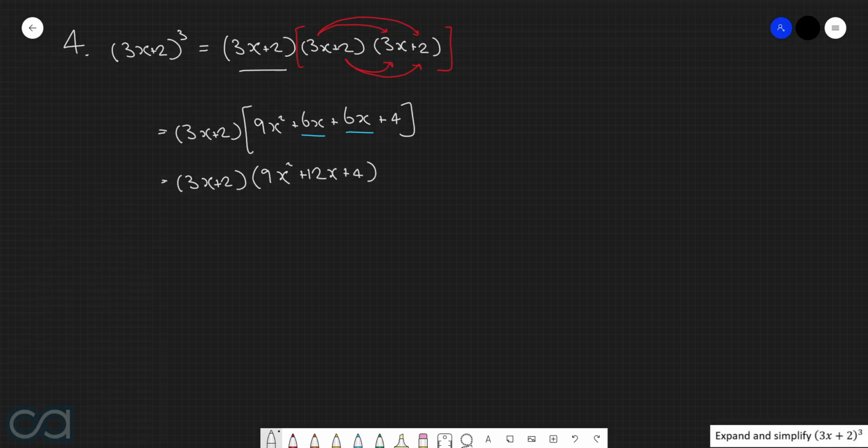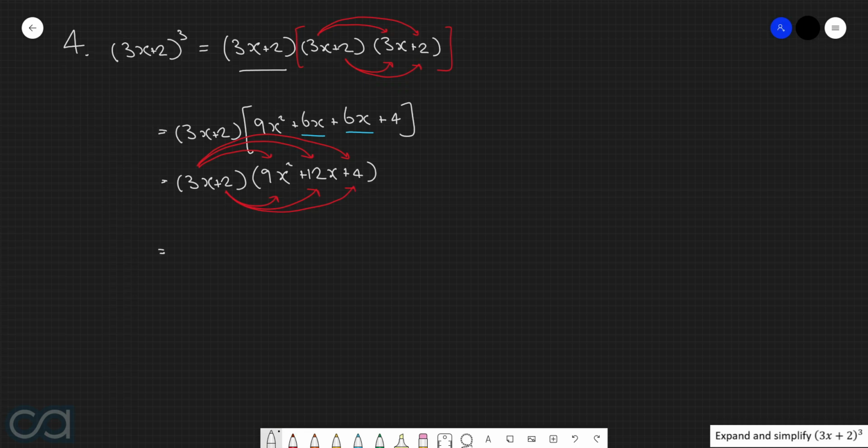Now that we have this in the format of one bracket being multiplied by another bracket, we can perform our second set of expansions and then get our final answer from there. So, in order to now perform this expansion, we once again have to multiply everything in the first bracket by everything in the second bracket. So in other words, we're going to do 3x by 9x squared, 3x by 12x, and then 3x by 4. And then secondly, we're going to do 2 by 9x squared, 2 by 12x, and then 2 by 4.